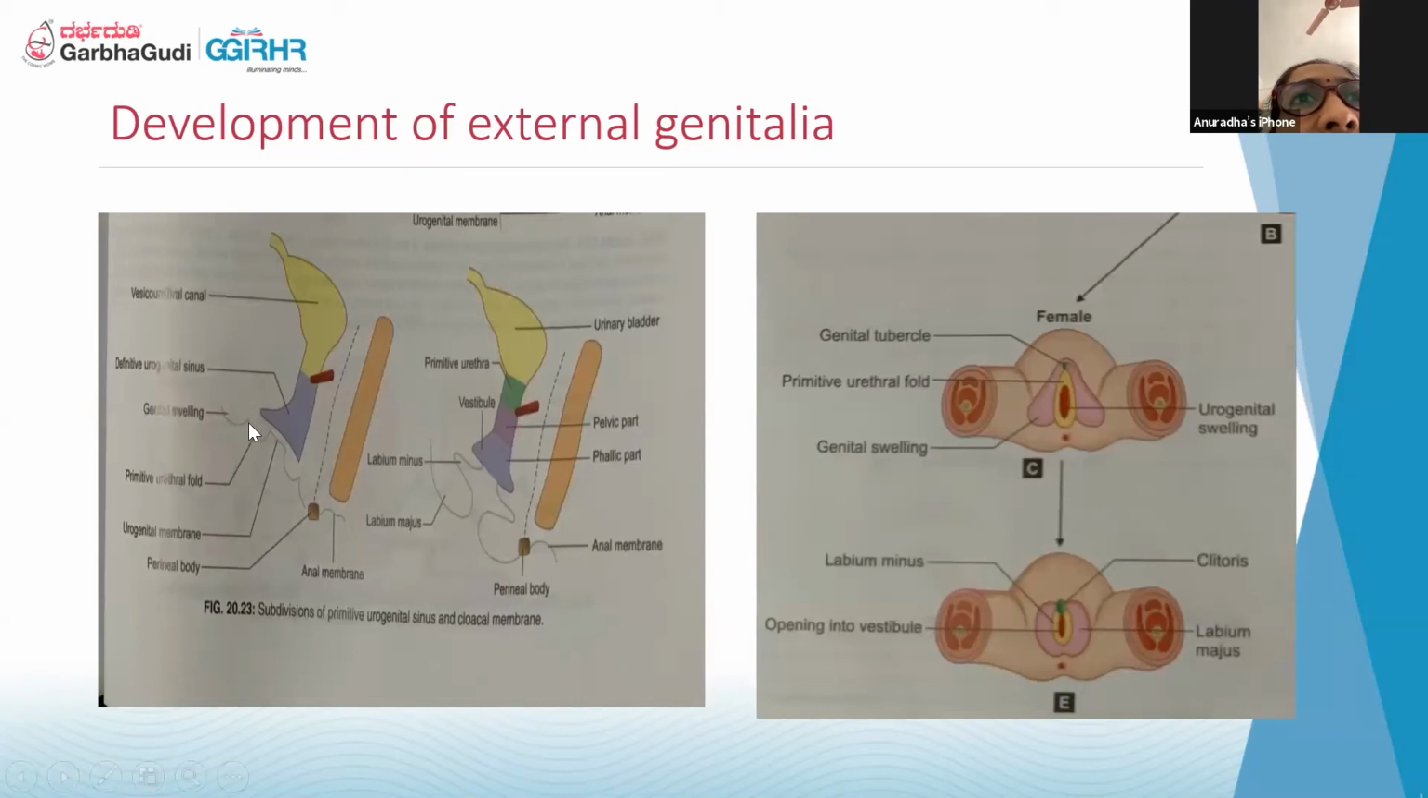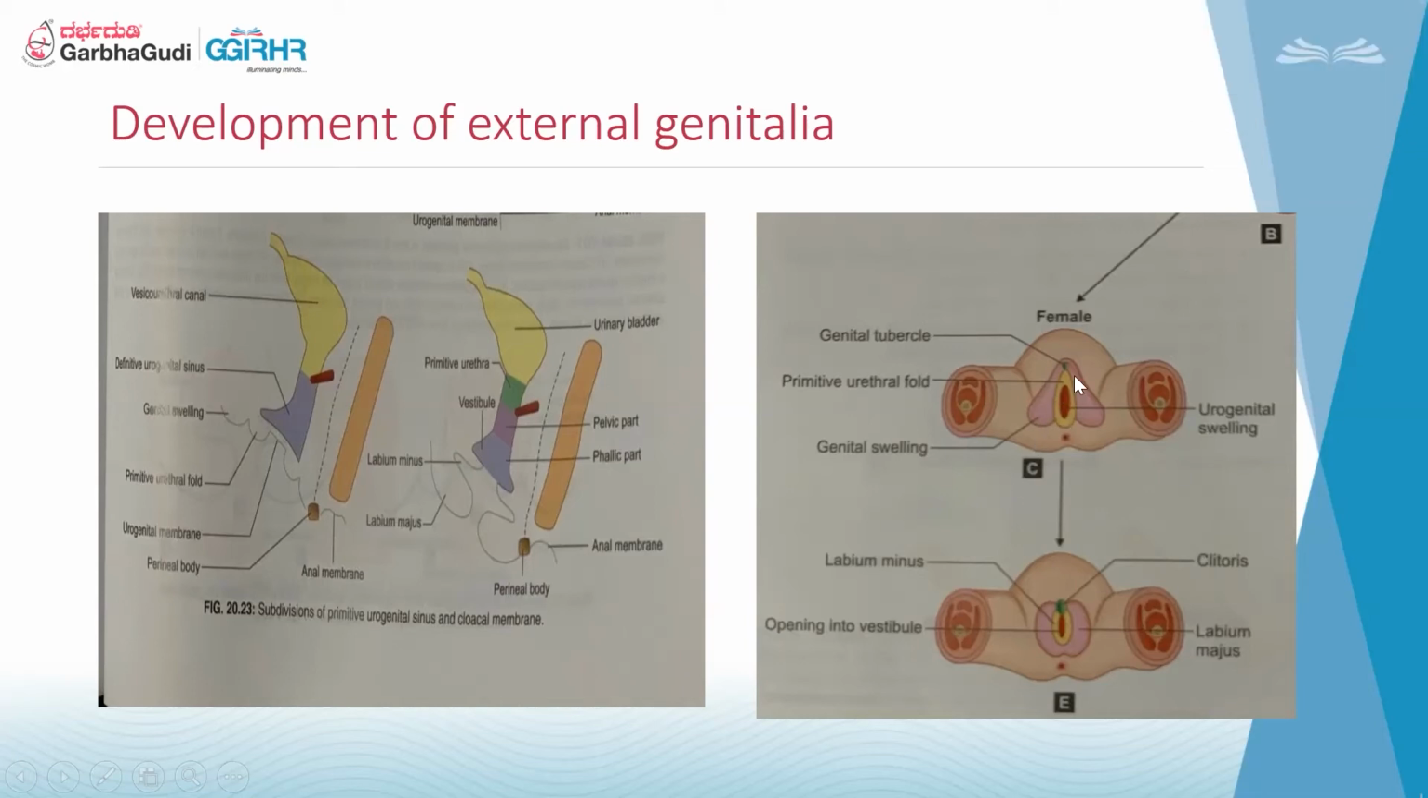So the external genitalia develops from what is called the genital swelling. This is the genital membrane, urogenital membrane, and there are some folds which appear here, and they get differentiated. The folds become more prominent in the later parts, and the major one will give rise to the labium majus, and the minor one will become the labia minora. So this is how. The anterior-most part is the genital tubercle, which is the clitoris, and the primitive urethral fold will give rise to your labia minora, and the genital swelling will give rise to the labia majora.